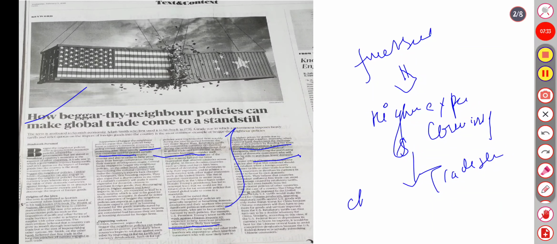So China hits back at the tariff imposed by the United States.